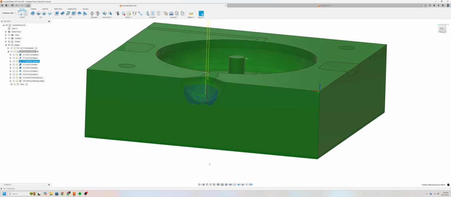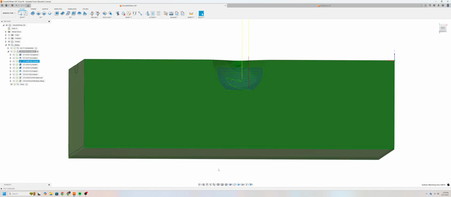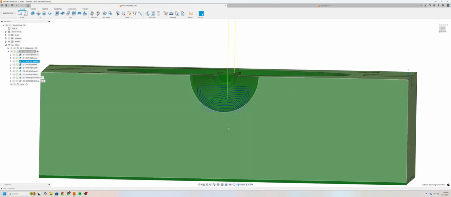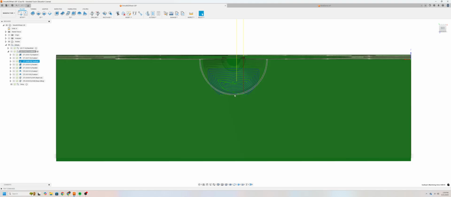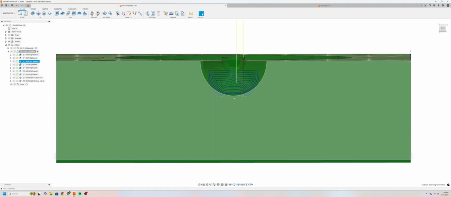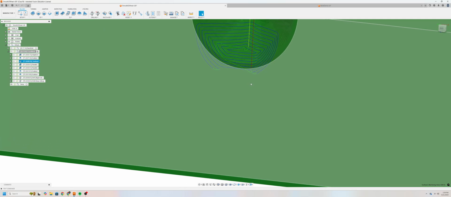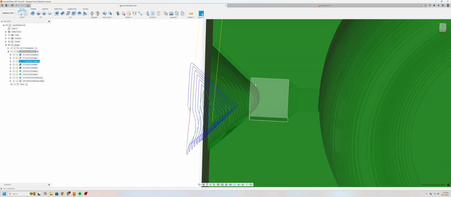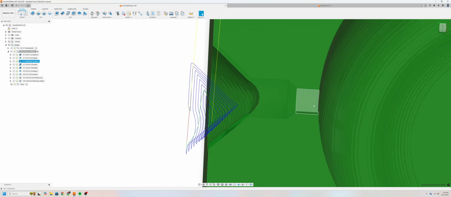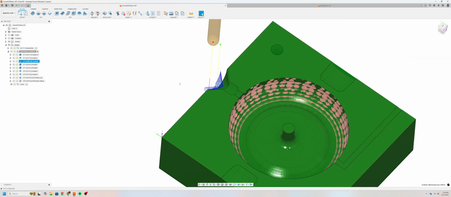Now, the reason why we wanted a bottom height of the bottom of this contour is so that these tool paths go no further than this contour. And you can see in blue where these tool paths end, which is what we want. And this is how much material it's capable of removing with the 1/8 inch end mill. We need a smaller tool to get into these areas, which we'll do later. But for now, since we still have tool 1 in the spindle, we'll continue with the rest of the operations.